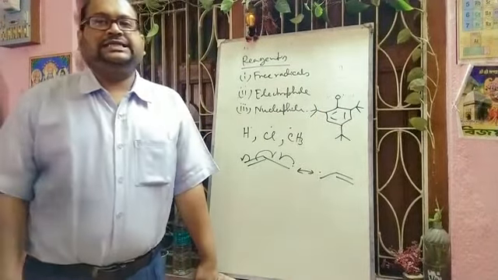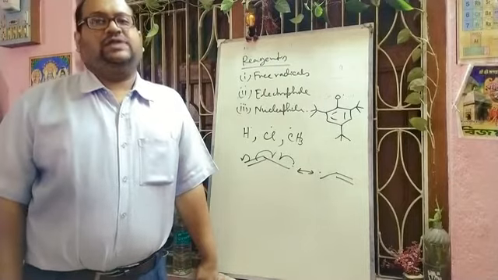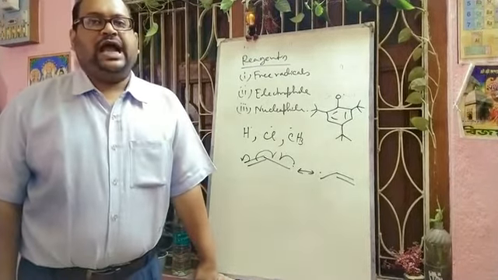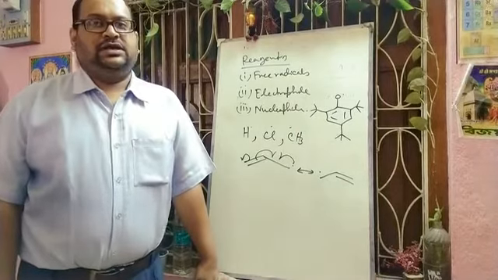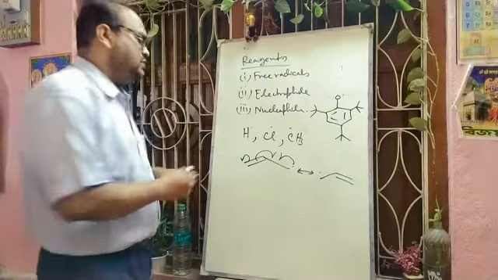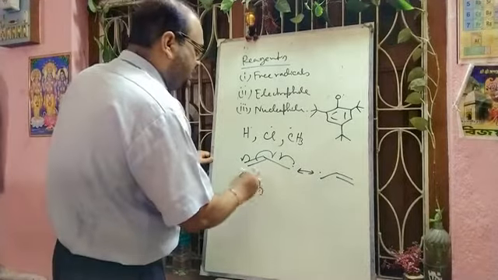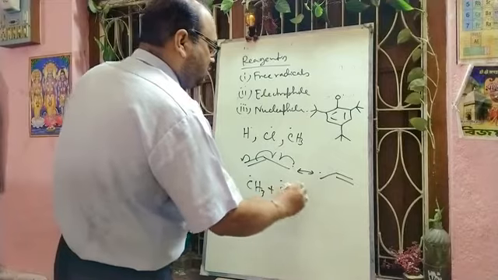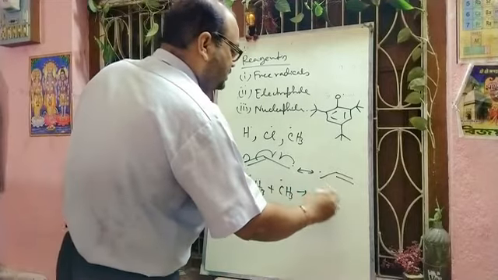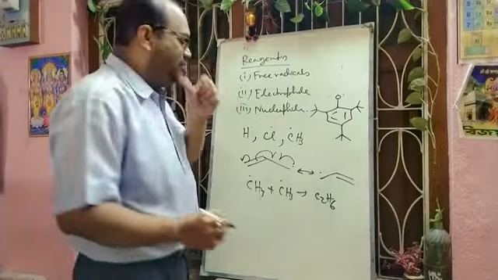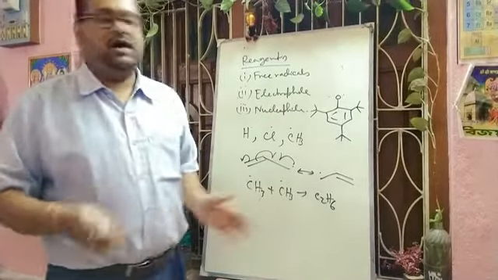Now, free radicals are generally electrically neutral and they are paramagnetic due to the presence of unpaired electrons, and they are highly unstable. The mutual combination of free radicals forms a neutral compound. I can show you: suppose there is CH3 dot, it can combine with another CH3 dot and form a neutral compound, C2H6. The free radicals are highly reactive; they will combine with each other and form the neutral compound.